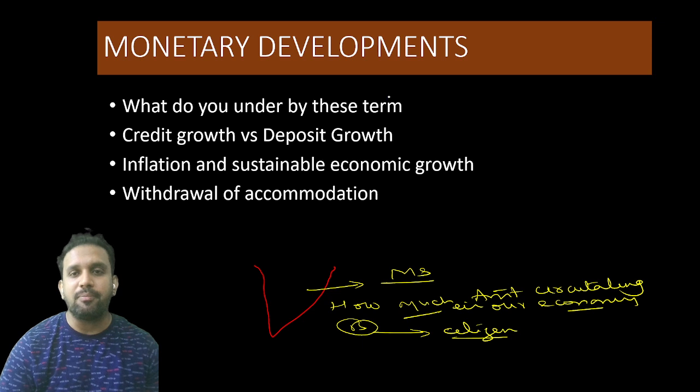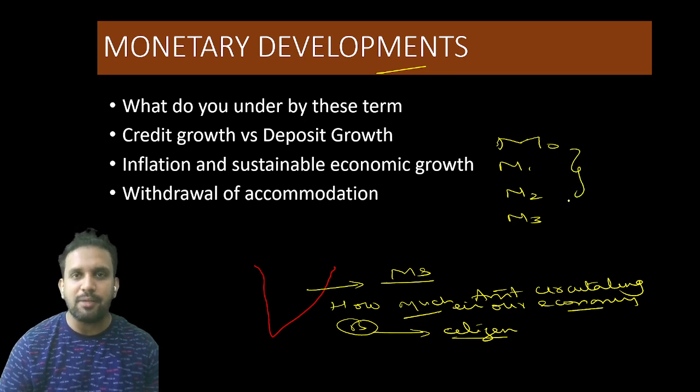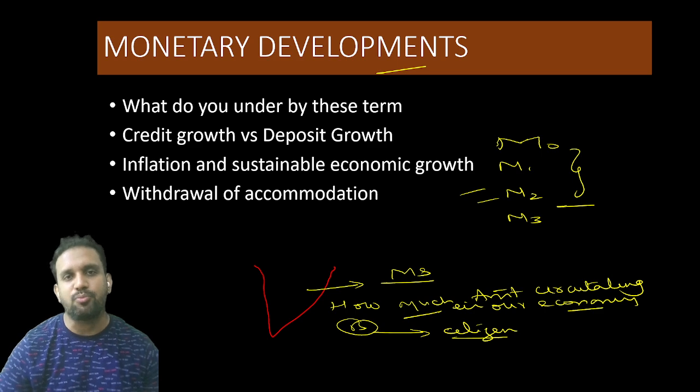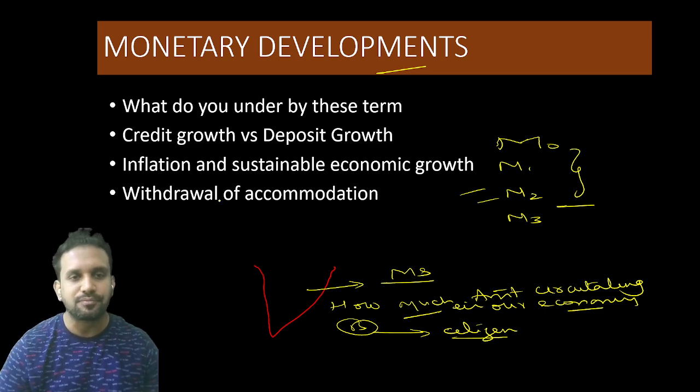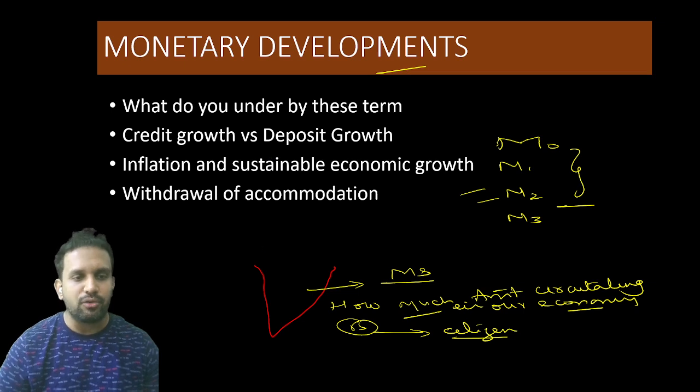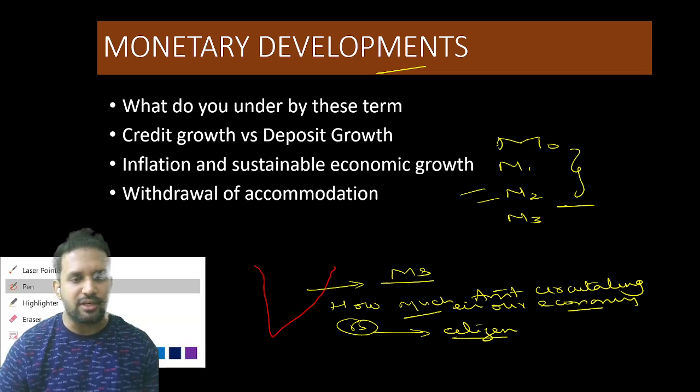So monetary development is nothing but anything related to money, and we know how we measure it: M0, you might be aware of it, M1, M2, M3. These are indicators of the money supply in the country. We also have a detailed discussion on this in our chapter, but at this point of time we'll study this one. Okay, so for our question, two statements are given here.